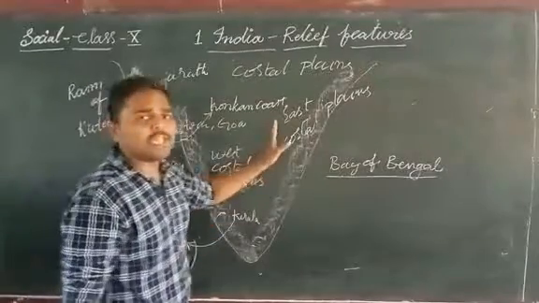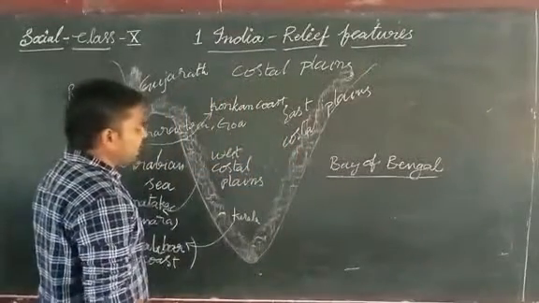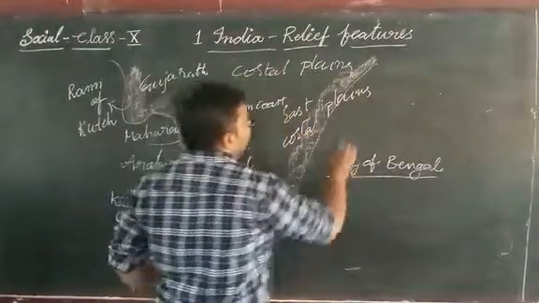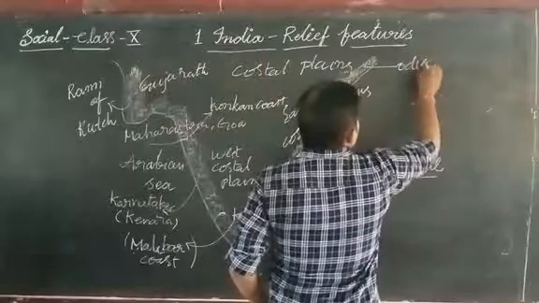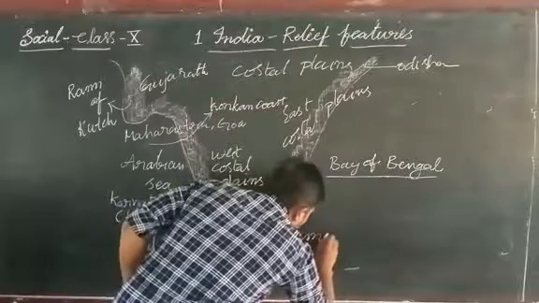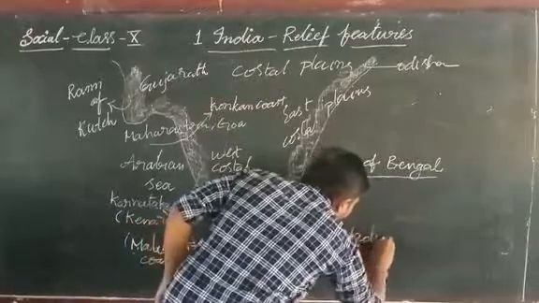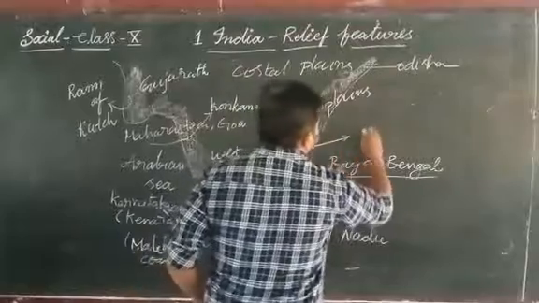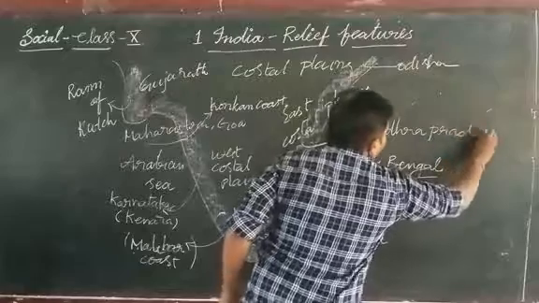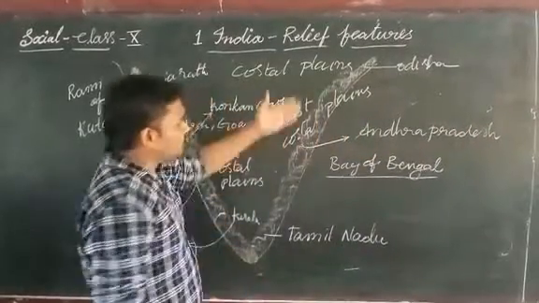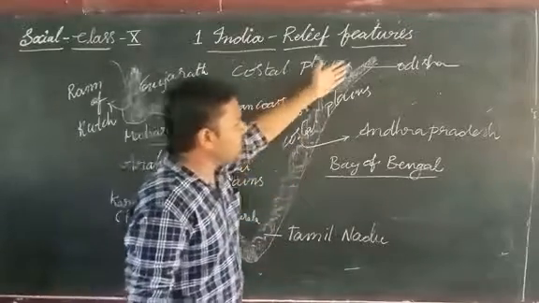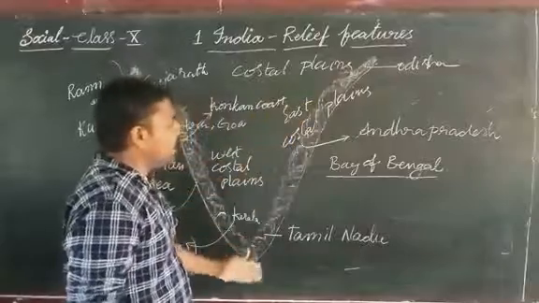Now coming to the east coastal plains. These east coastal plains are extending from Odisha to Tamil Nadu, and in between, Andhra Pradesh.